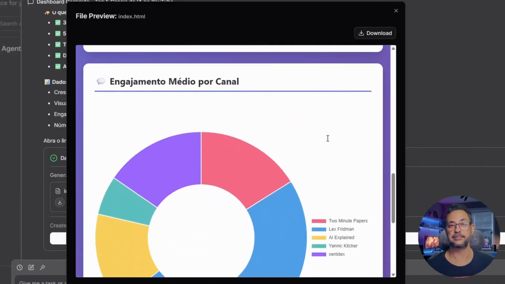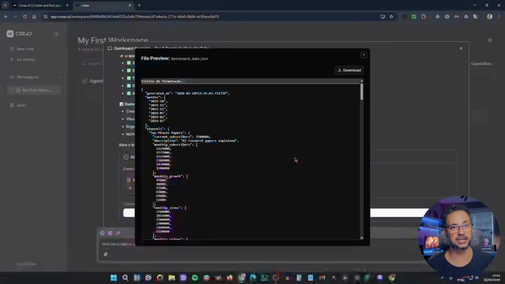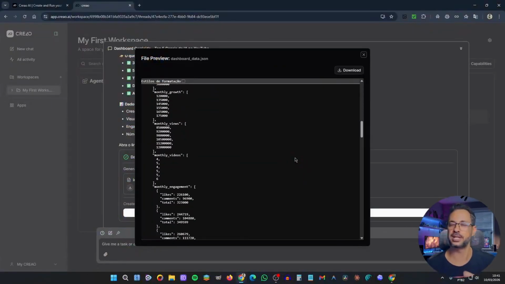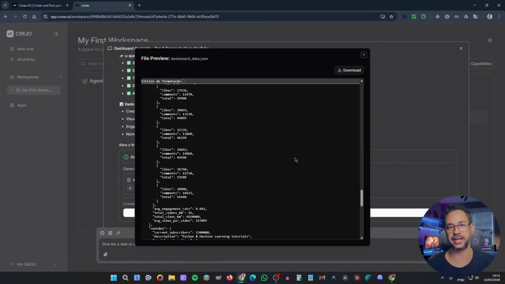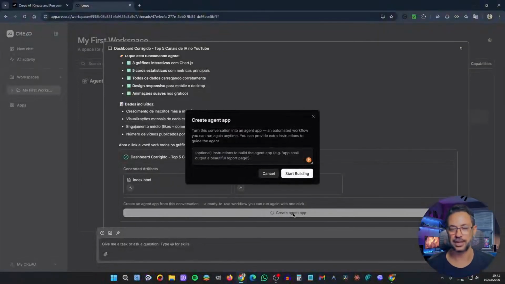But now comes the most unbelievable part. The flow worked, it researched, analyzed, wrote everything properly, and delivered the result to me. Normally, you would have to repeat this prompt every time, but here it's very different. I just click to turn this into a ready-to-use mini-app. Now it's no longer a conversation, it's a tool.